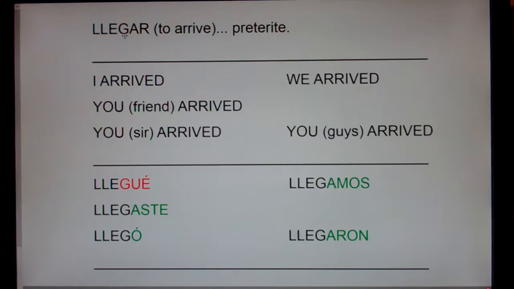Now, how are we going to remember to chop off the gar and add gue? Well, say Garfield had a gay old time with the Flintstones. Everybody: Garfield had a gay old time with the Flintstones. You know, he had a gay old time. Garfield the cat, the guy that loves lasagna, went and hung out with Fred, Barney, Wilma, and they had a gay old time. Hopefully that'll help you remember it.